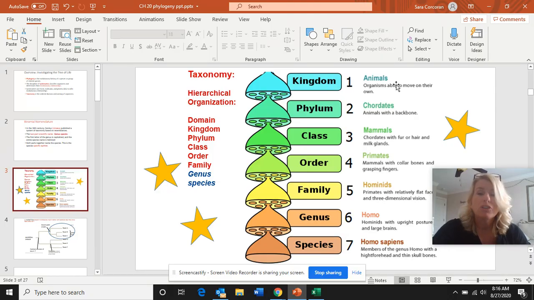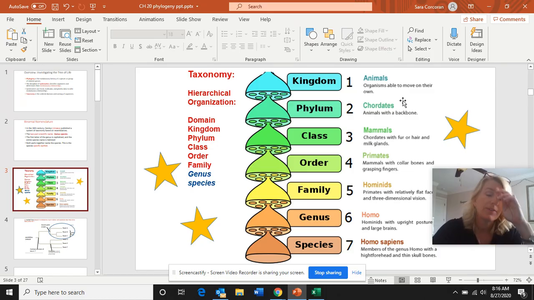But kingdom on this chart includes the most number of organisms, and a kingdom would be made up of many phylum. A phylum would be made up of many classes. A class is made up of many orders. An order is made up of many families. A family contains many genera, so several, we don't say genuses, we would say genera. However, when you get down to the species level, it is one organism, period.